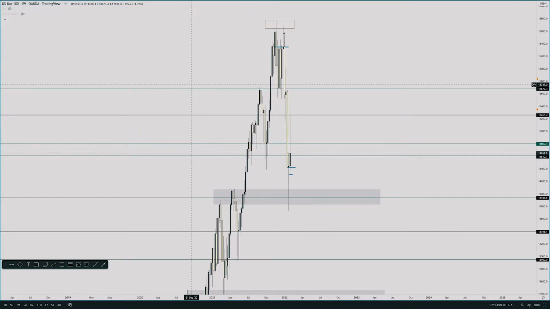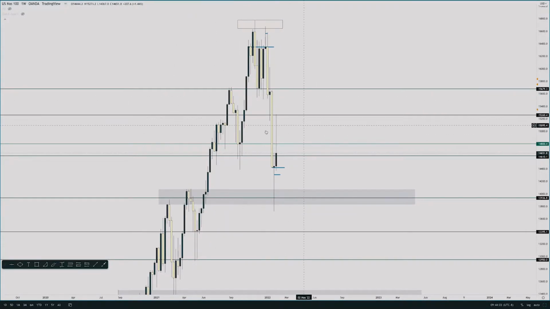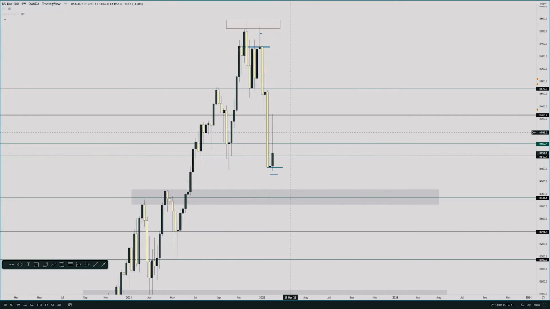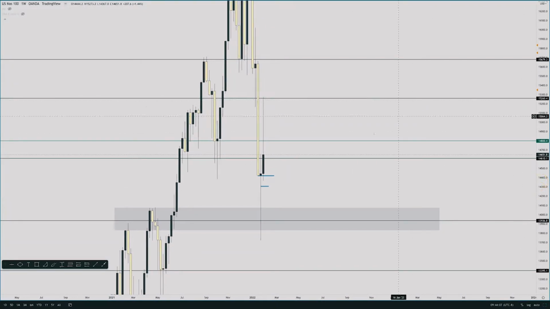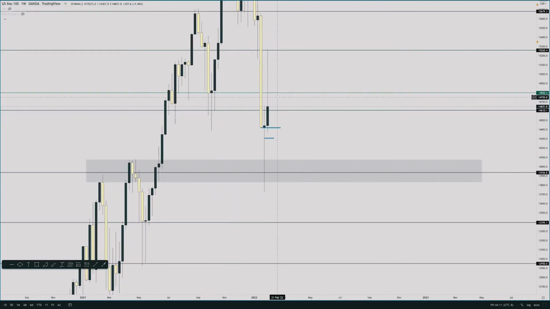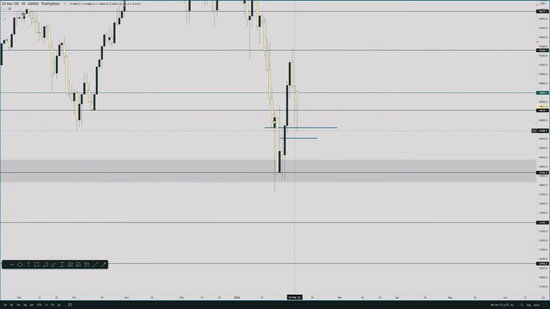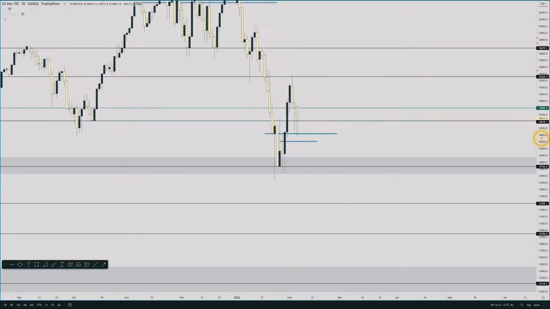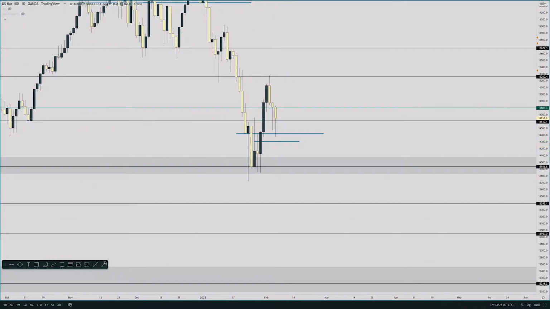What we can see here is that we made a major wick, a major sellers or buyers exhaustion wick, which is telling me that there is a lot of selling pressure here still. However, we did close bullish. Now let's drop one time frame lower to the 1 day. We can see here that lower time frame structure was broken, and if you watched last week's video, that is what I was saying I was seeing for the Nasdaq. Bullish push up and then a retracement.